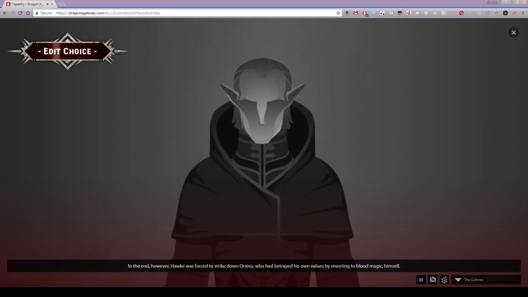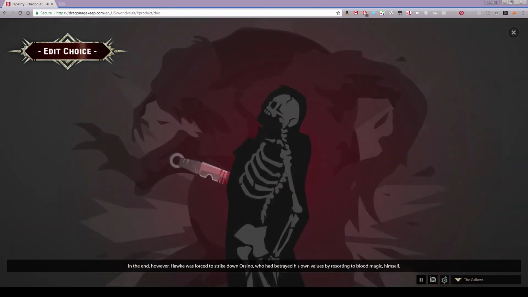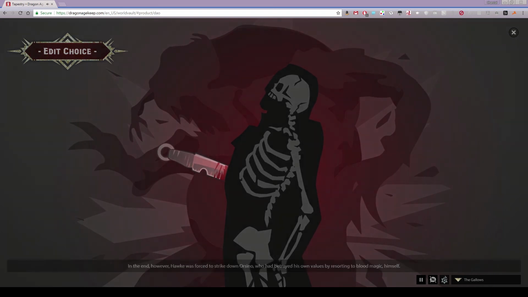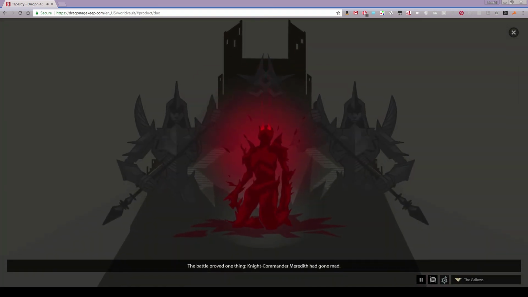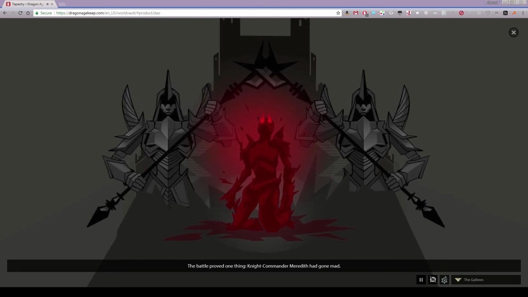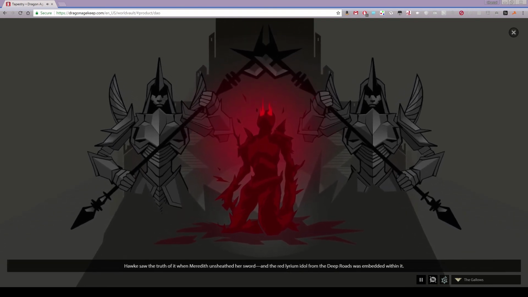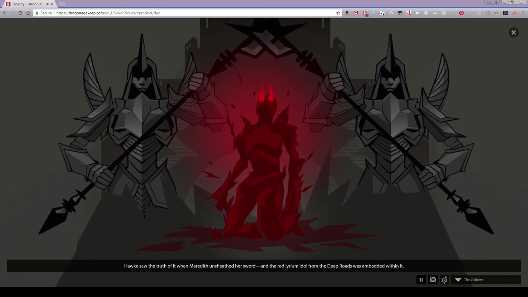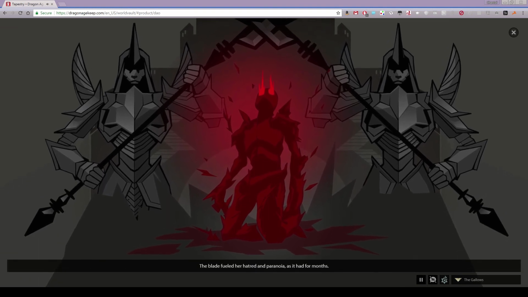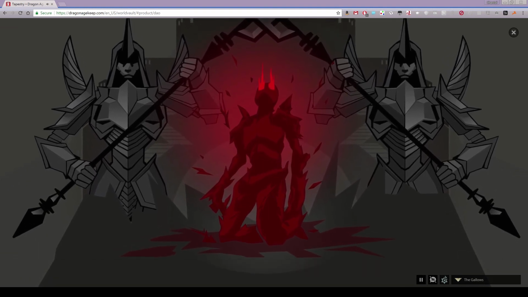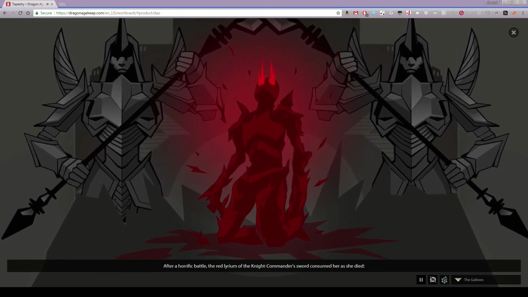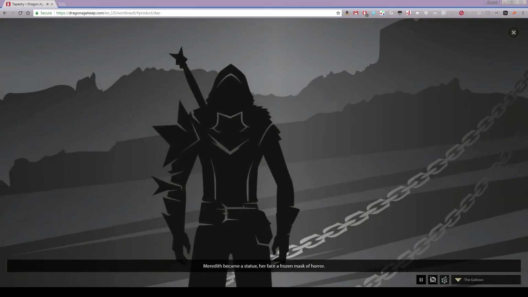In the end, however, Hawke was forced to strike down Orsino, who had betrayed his own values by resorting to blood magic himself. The battle proved one thing. Knight Commander Meredith had gone mad. Hawke saw the truth of it when Meredith unsheathed her sword, and the red lyrium idol from the Deep Roads was embedded within it. The blade fueled her hatred and paranoia, as it had for months. After a horrific battle, the red lyrium of the Knight Commander's sword consumed her as she died. Meredith became a statue, her face a frozen mask of horror.